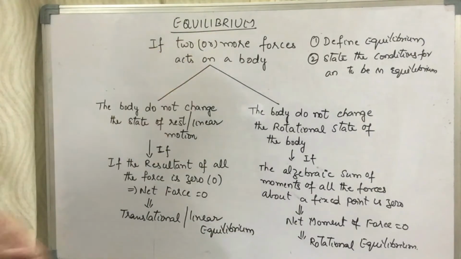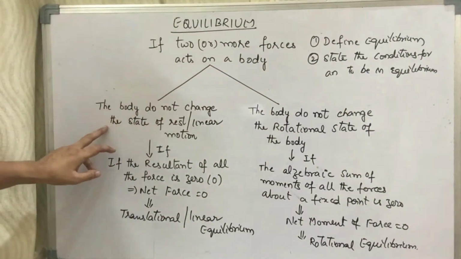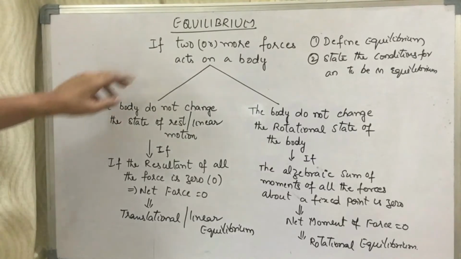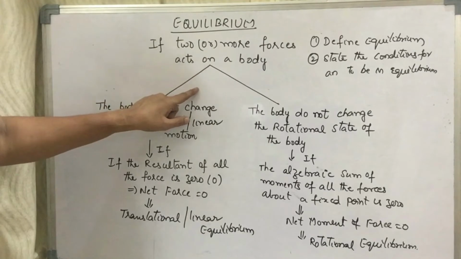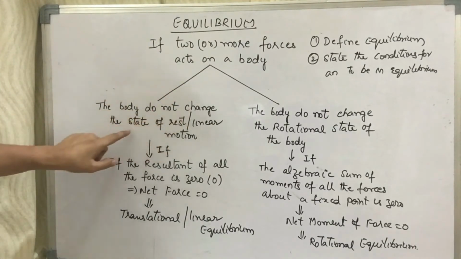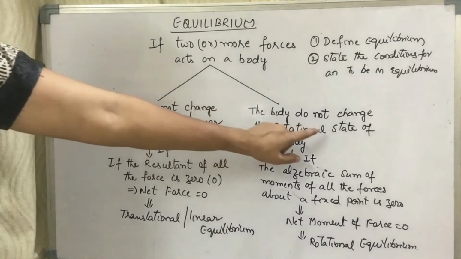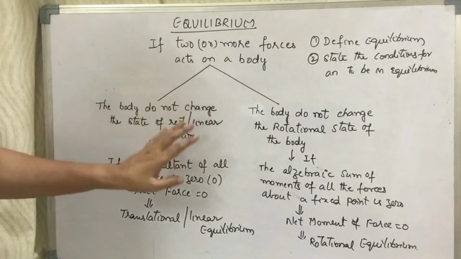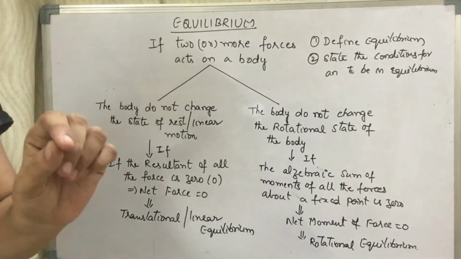Now what is equilibrium, children? How can you define the equilibrium here? How can we define equilibrium? We have the information here. Definition of equilibrium: when two or more forces act on a body, it produces no change in the state of rest or the linear motion or in the rotational state of motion, it is defined as equilibrium. I repeat the definition of the equilibrium.